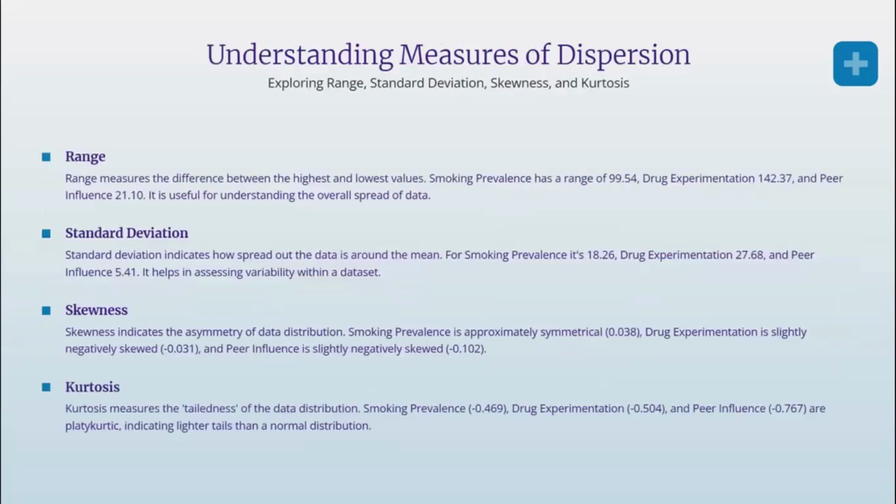Let's move to dispersion. Dispersion tells us how spread out the data is. The first is range, the difference between the highest and the lowest value. It gives us a quick idea of how spread out the data is. The next one is standard deviation. This tells us on average how far each data point is from the mean. If the standard deviation is high, the data is spread out a lot. If the standard deviation is low, then the data is close to the mean.